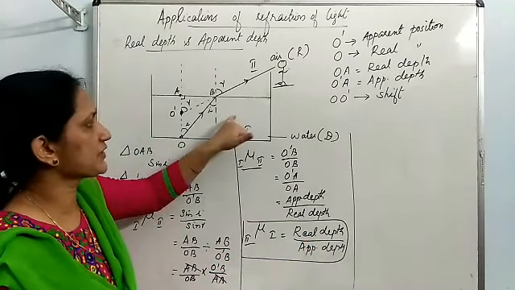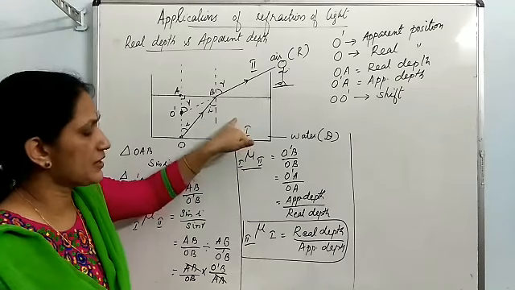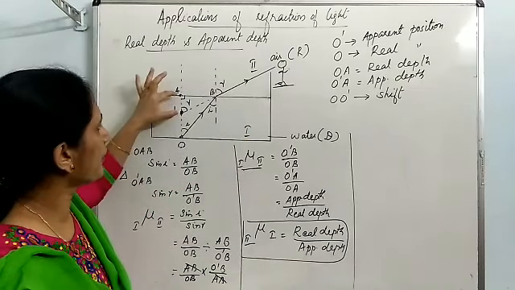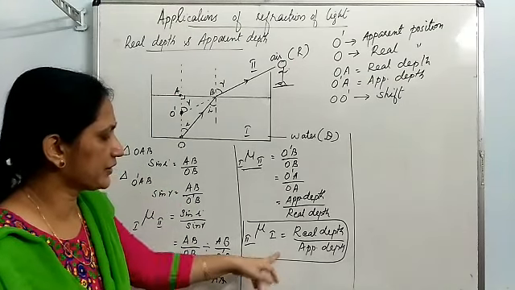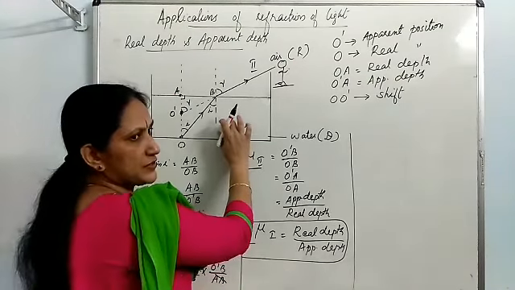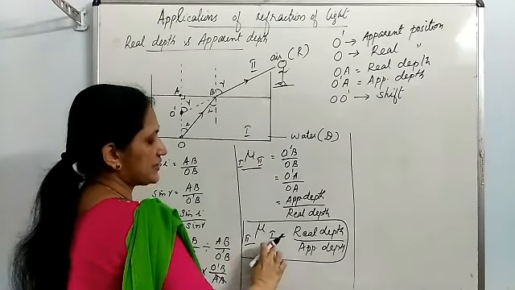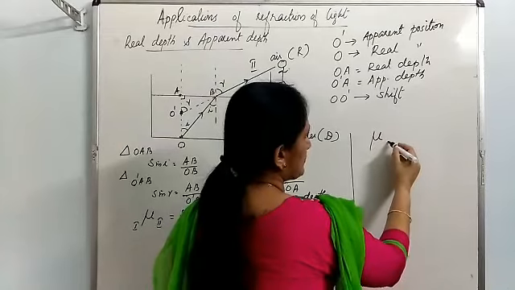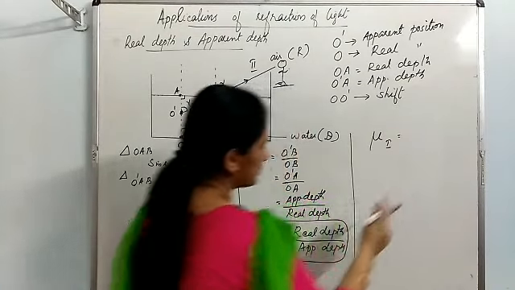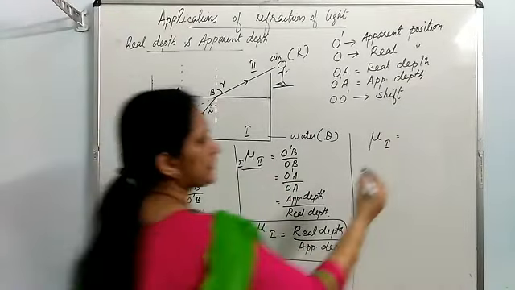That means the refractive index of this denser medium is real depth upon apparent depth. First medium is denser, second medium is rare. So the refractive index of first medium is equal to real depth upon apparent depth.